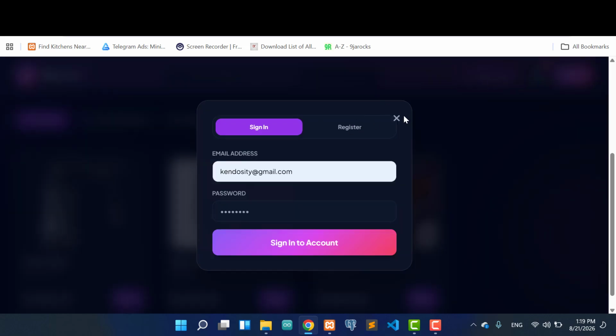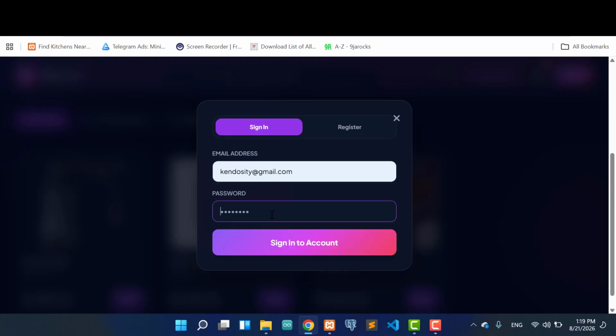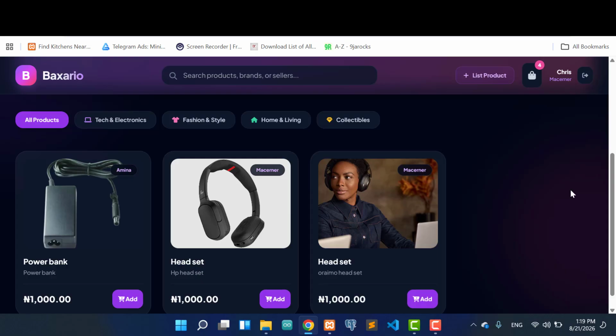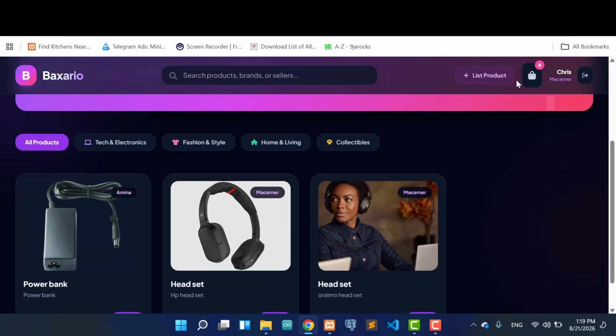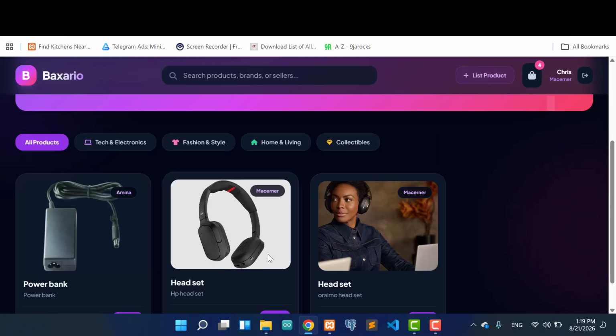You have the right to list your products. Okay, let me just come here and log in. Okay, let me log in with my details. Okay, now this is me, so I can list my products here. You can see, you can just type anything and list it out, which I have done before.